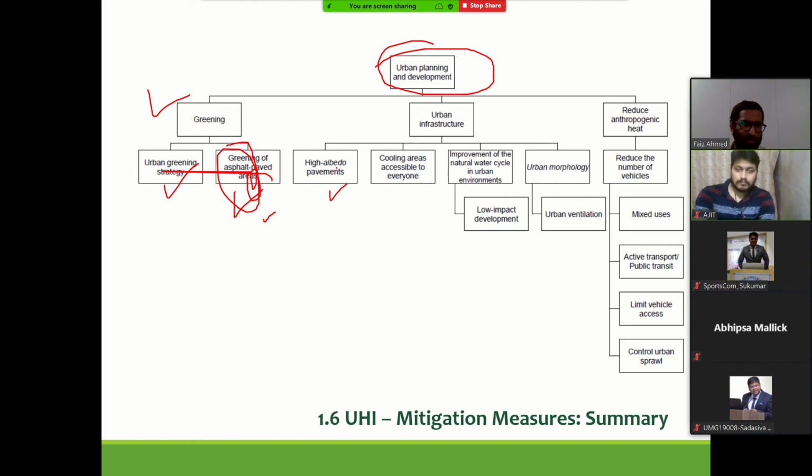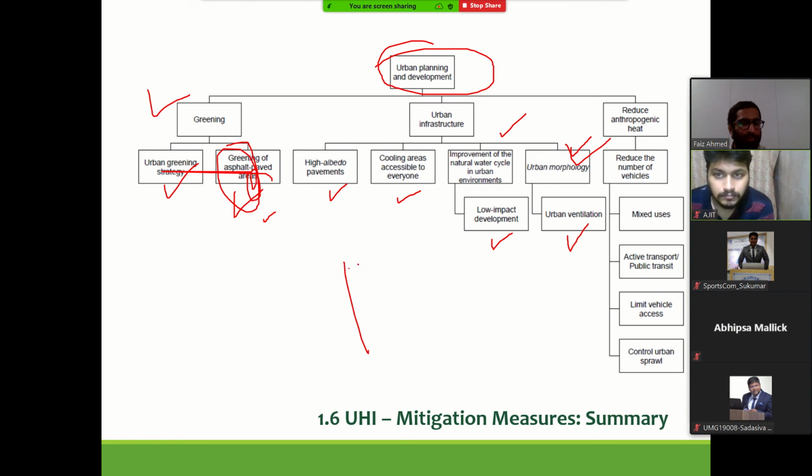As far as infrastructure is concerned, use of high albedo materials, cooling areas accessible to everyone, making sure that parks and playgrounds and covered spaces are accessible to everyone. Improvement of natural cycle in urban areas. Low impact development, correct design of urban fabrics, and urban ventilation.